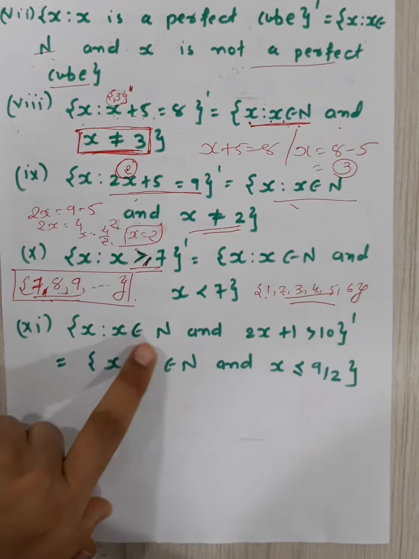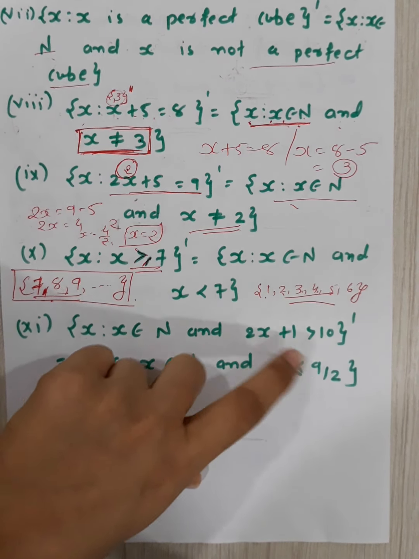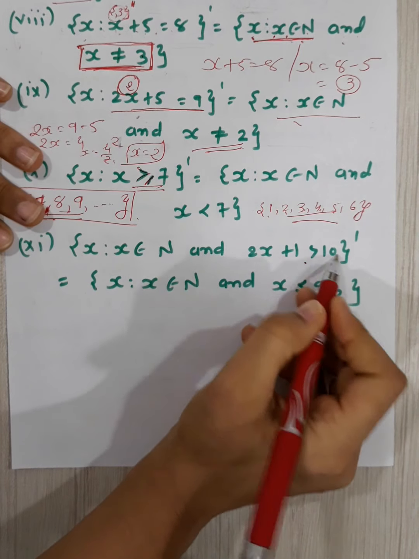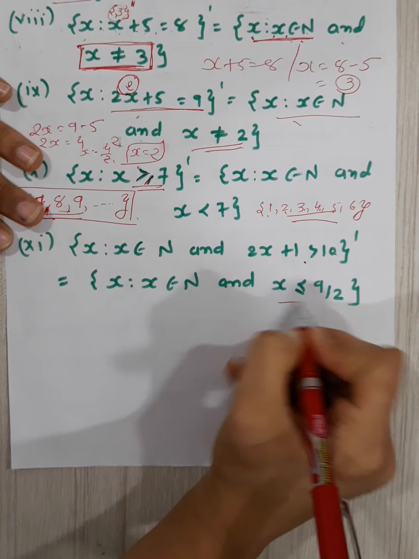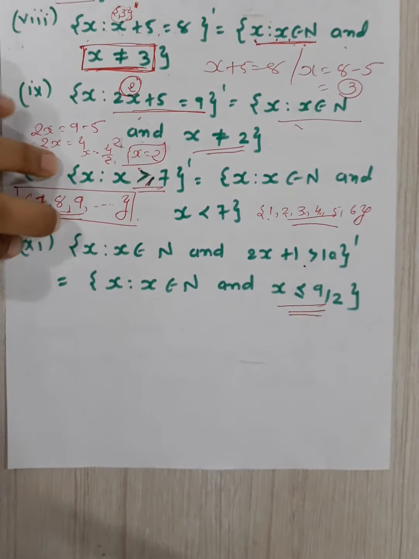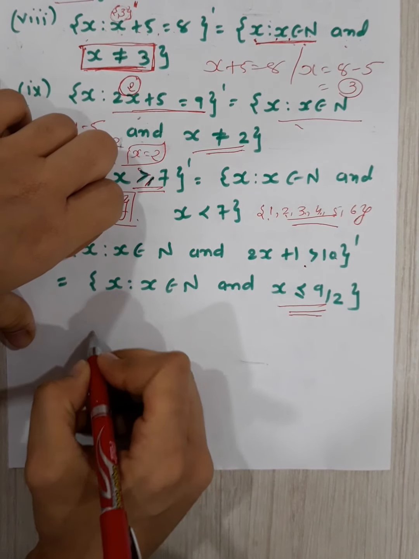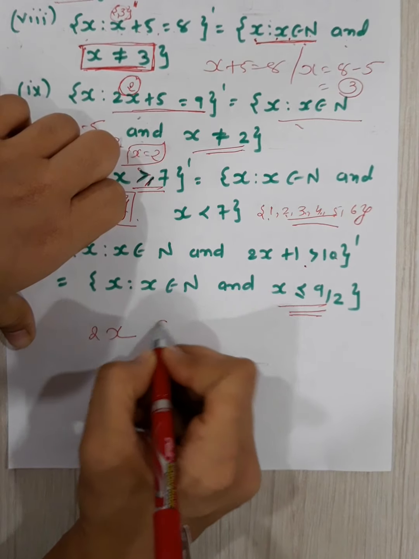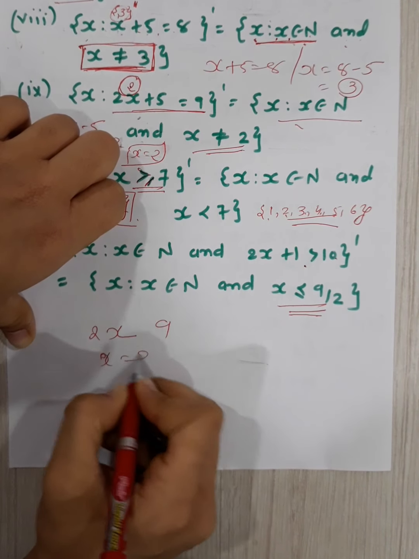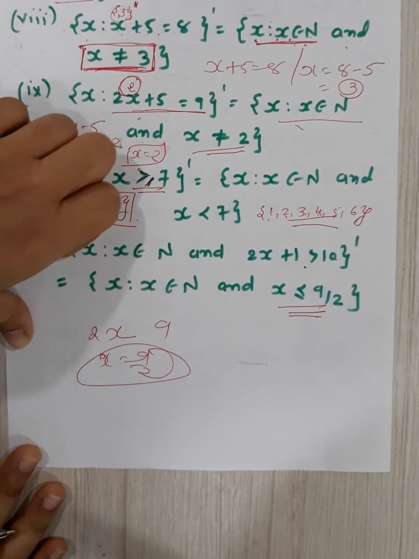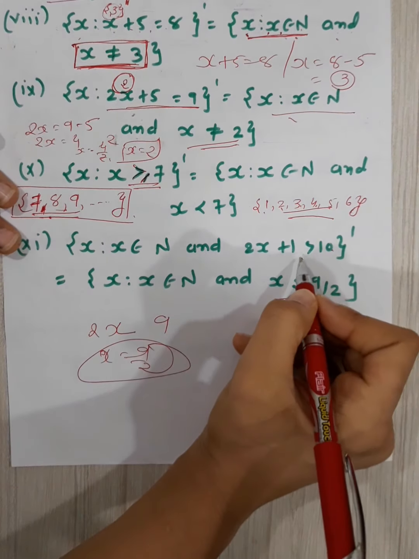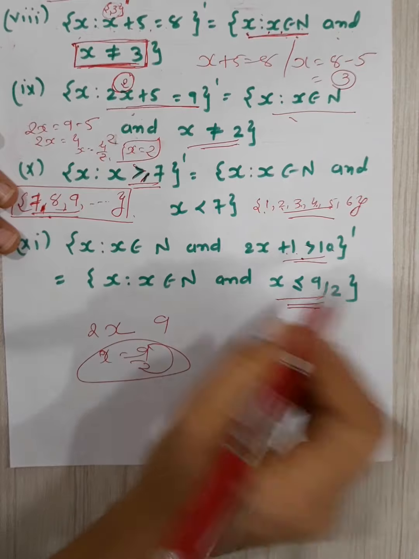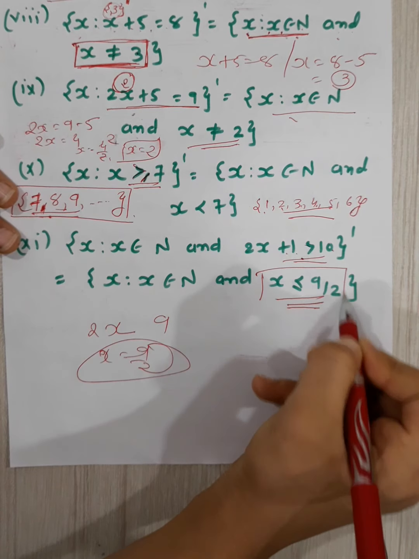Now, for all x belongs to N and 2x plus 1 is greater than 10. Okay, so 2x plus 1 greater than 10, which means x is less or equal 9 by 2. Right, because 2x, so 10 minus 1, which is 9. So x is equal to 9 by 2. Okay, so greater than 10. 2x plus 1 greater than 10. So finally, what is your x? x is less or equal 9 by 2.